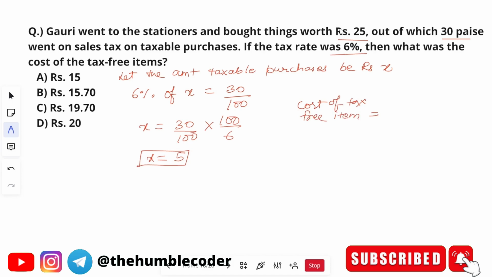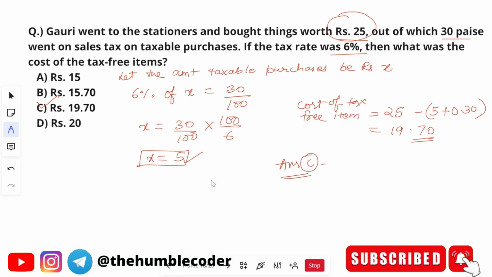She bought things worth rupees 25, right? So the total she has bought minus the things on which tax was there. The things on which tax was there: one is 5 rupees and one was mentioned as 30 paise, right? So 5 plus 30 paise we can write like this. Okay, so this will be the tax-free items. So 25 minus this, when we do it, we will get the answer as 19.70. Okay, so the correct answer will be option C. Hope you have understood it.